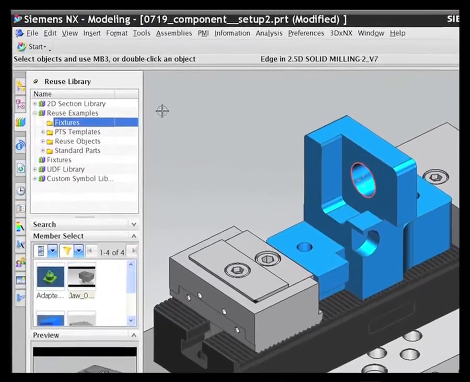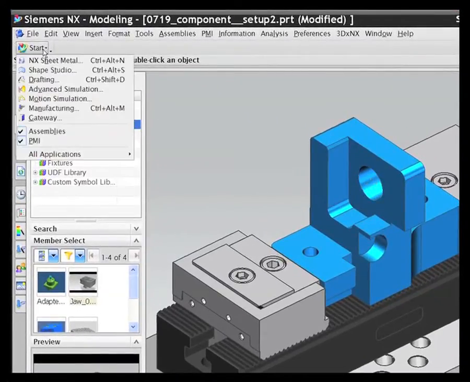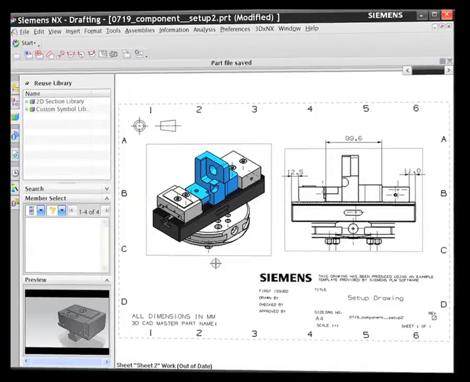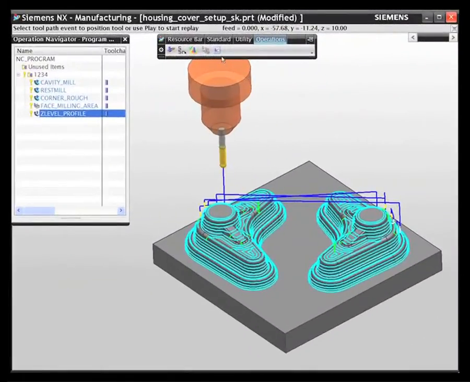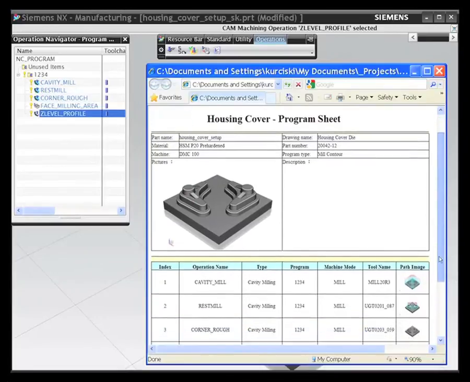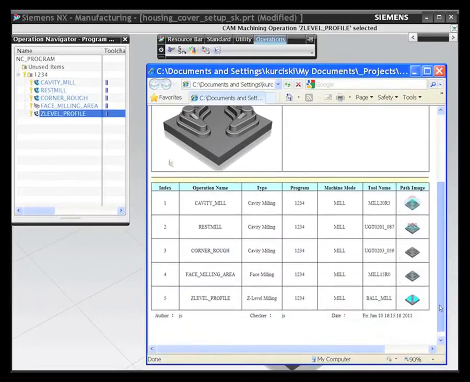The setup configurations can be easily shared with the shop floor via conventional drawings or 3D viewer technology. NXCAM automatically produces shop documentation that includes both tooling information and operation sheets that you can easily configure in an Excel spreadsheet.